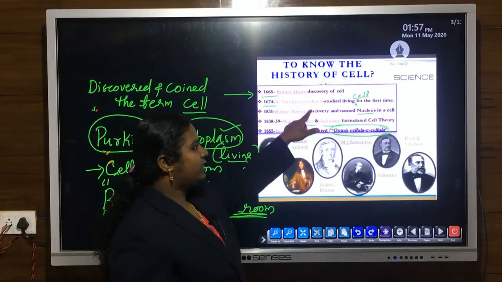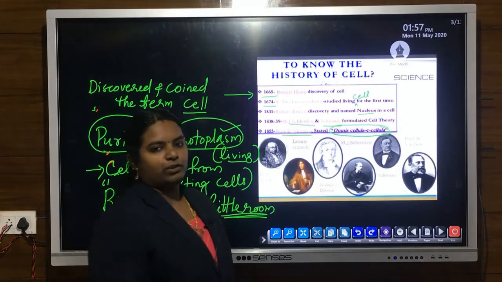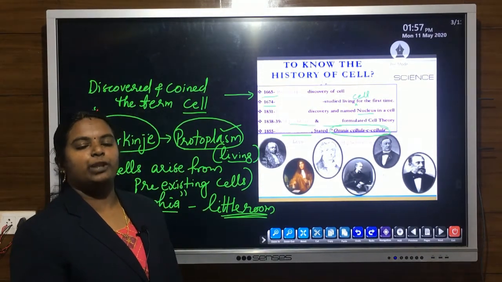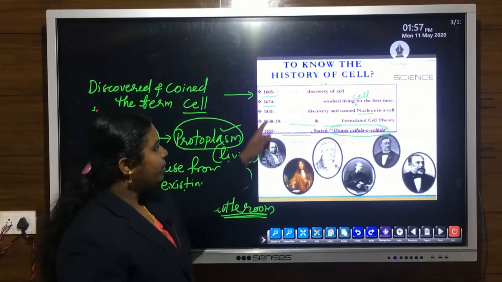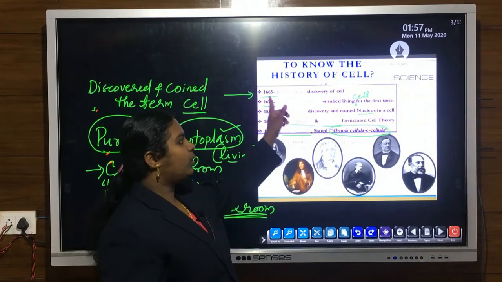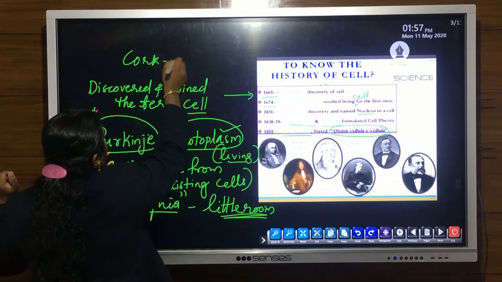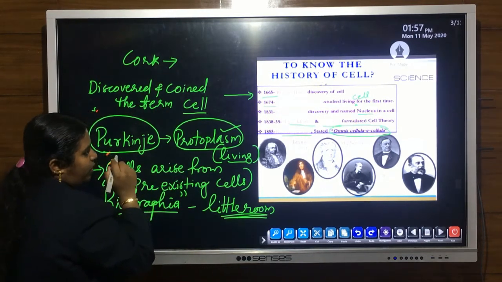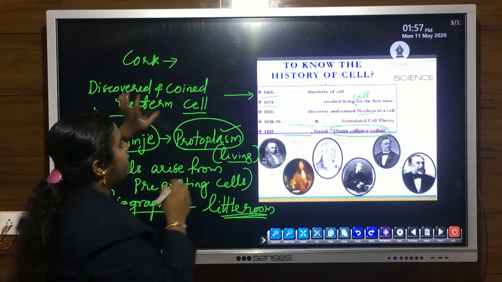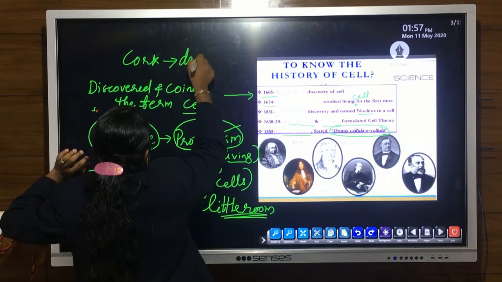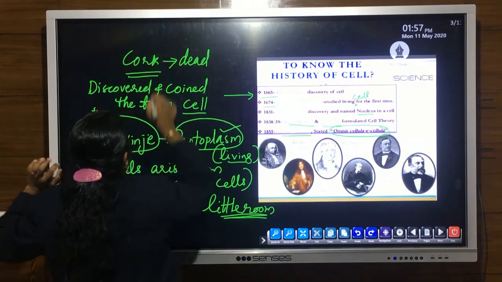Antony van Leeuwenhoek studied living cells for the first time with the help of an improved microscope. Robert Hooke, when he observed the cork of the tree under a simple microscope, observed dead cells, because cork means it is dead.